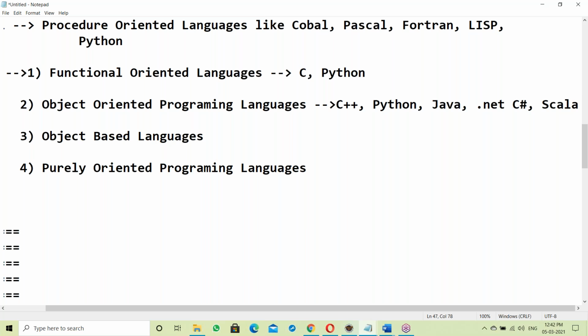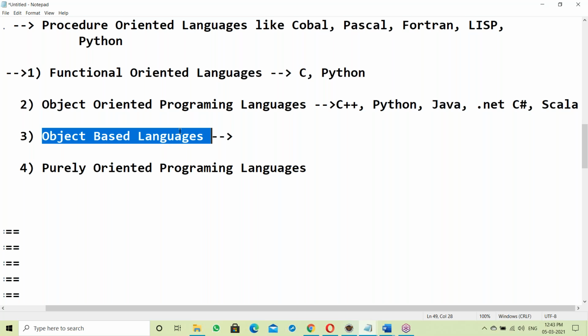Scala is used for data processing. It's the Spark framework, big data processing. Scala is a recent language. So these are the OOPS languages. Next, object-based languages.